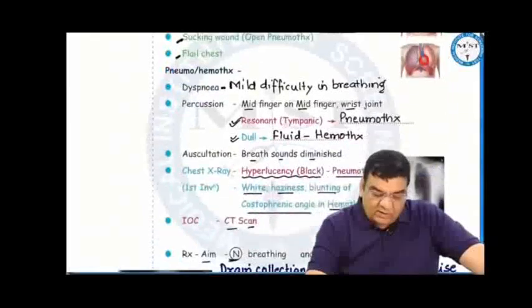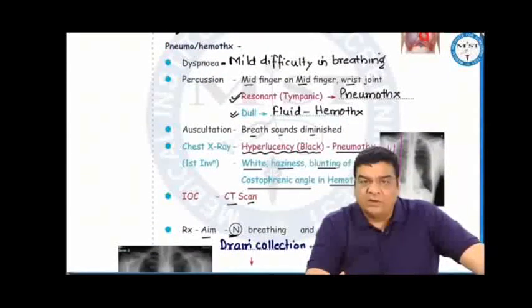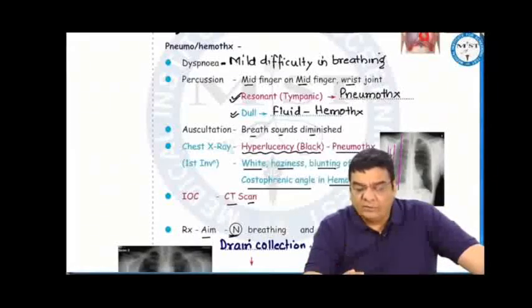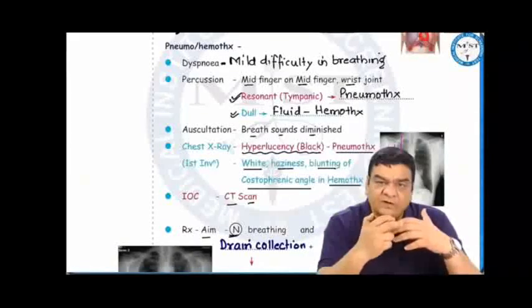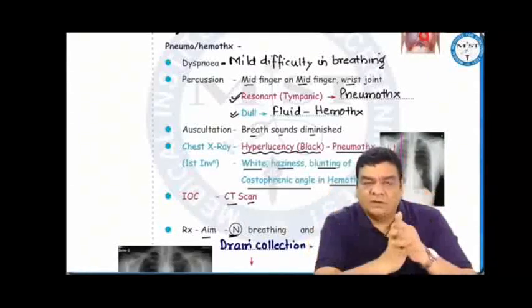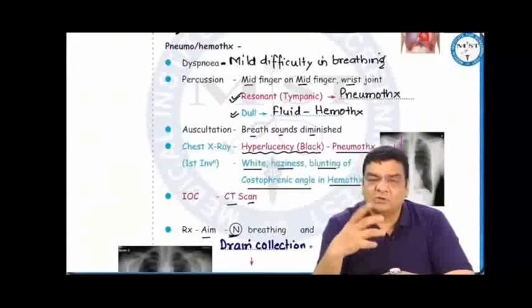So in pneumothorax or hemothorax, if only one lung is affected, that means the other lung is normal. That means oxygen is still going into the blood, so the patient may have mild difficulty in breathing or dyspnea. In these cases, where we do percussion, percussion is done by the middle finger on the middle finger, and the movement in percussion occurs at the wrist joint. If you hear a resonant note, tympanic note, or a nice loud note, that means there is air, pneumothorax. But if the sound becomes dull, that means there is fluid, maybe in hemothorax or hydrothorax or pleural effusion.